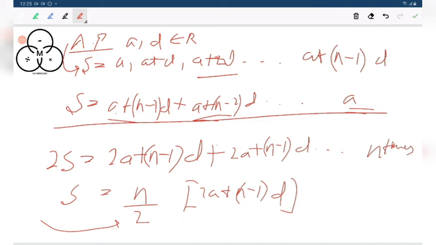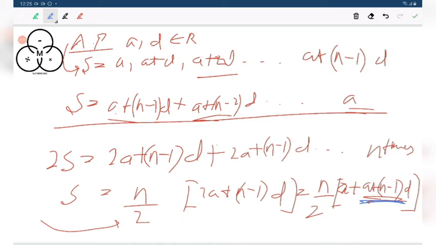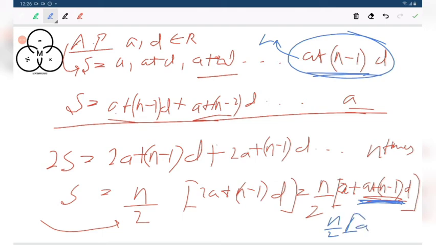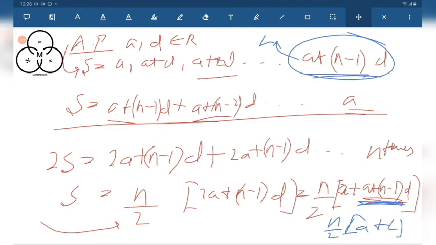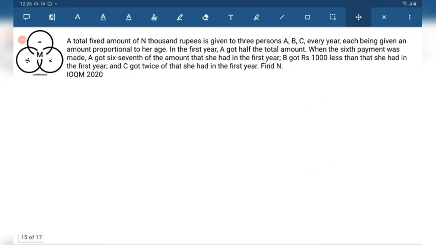Now you see, this can be written as n by 2 into 2a plus n minus 1 into d. This is also correct. Now you see this a plus n minus 1 into d. Those who do not know what is an AP, a plus n minus 1 into d, this is the last term. So we can write it as n by 2 into first term plus last term. This will give us the sum. That is the concept of arithmetic progression. I hope you all know this concept, because this is the easiest concept.